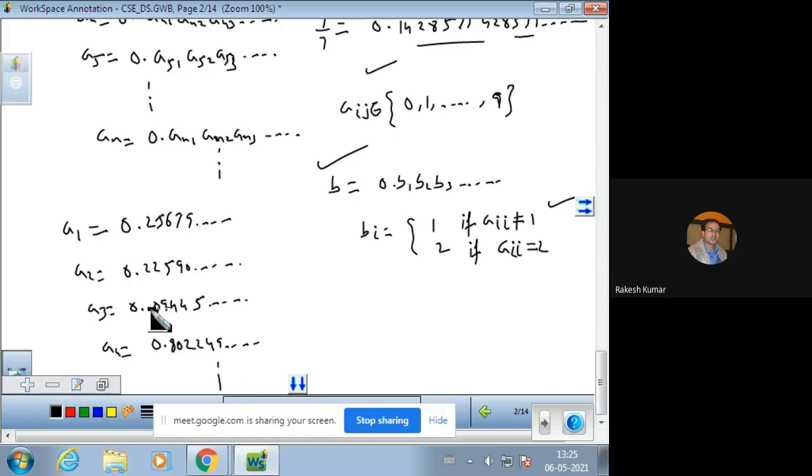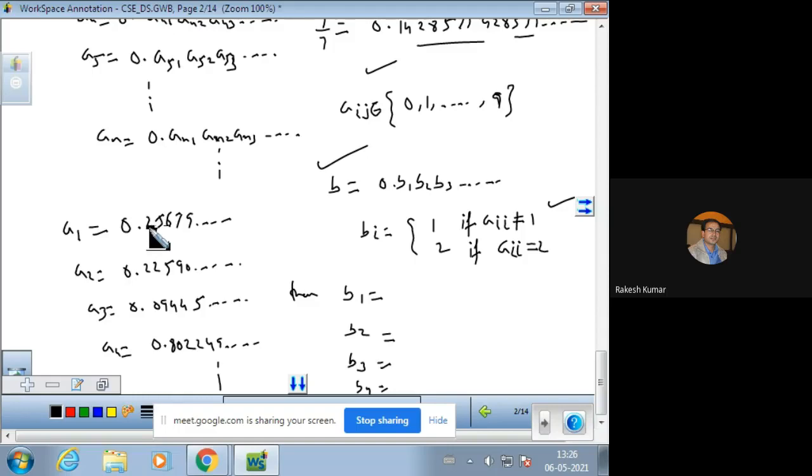There are more points like A1, A2, A3, A4 and so on. Now how do we find B1? B1 means, from A11 we want to find B1, we can find B2, B3 and B4 also.